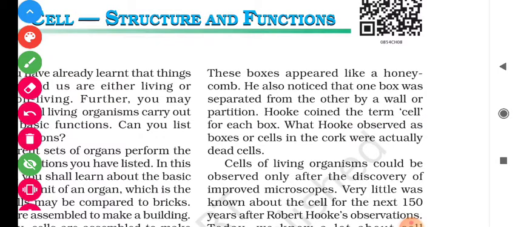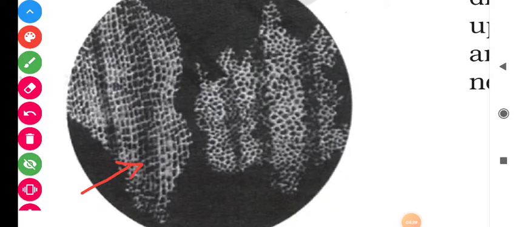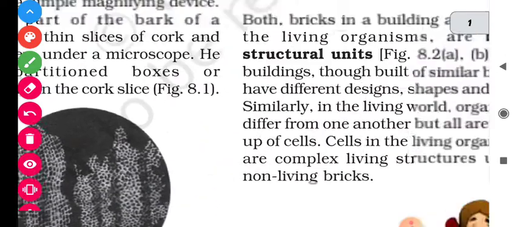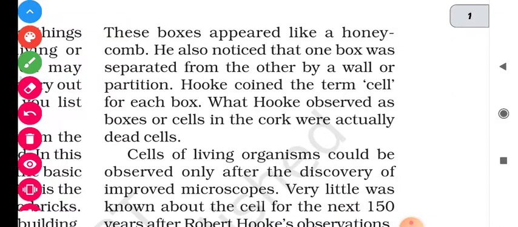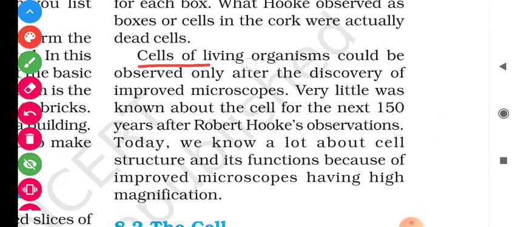What Hooke observed as the boxes or cells in the cork were actually dead cells. Whatever you are observing, it's a structure like a honeycomb. यानी कि मधुमक्खी के छत्ते के जैसा यहाँ पे स्ट्रक्चर जो है वो आप देख रहे हो. And each box in that honeycomb-type section is considered a cell by Robert Hooke. But in actuality these are dead cells, means they are not living. Cells of living organisms could be observed only after the discovery of improved microscopes.